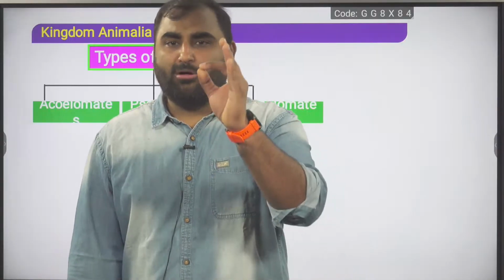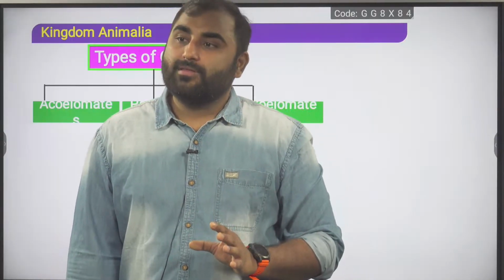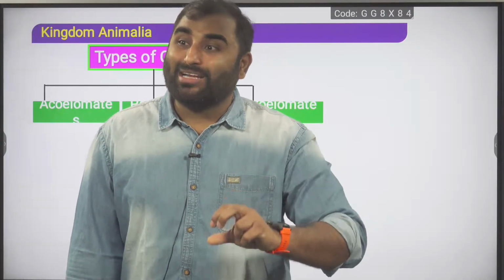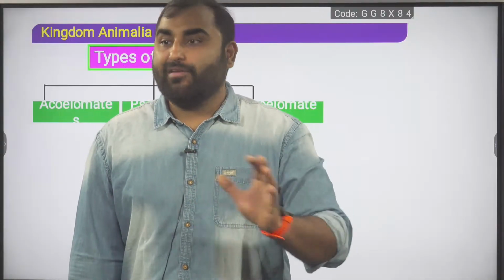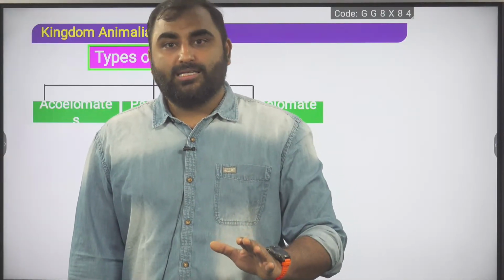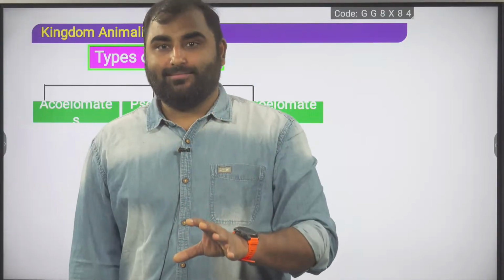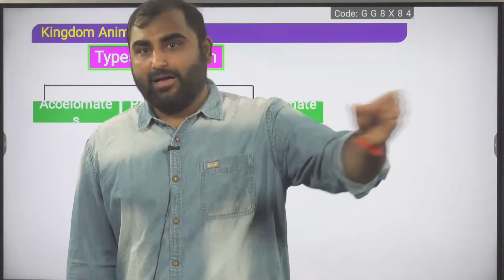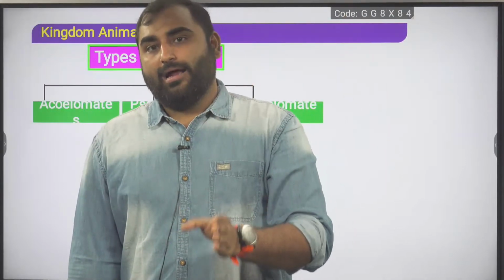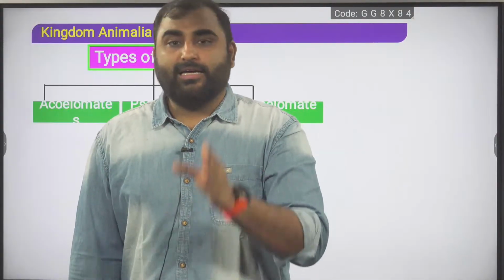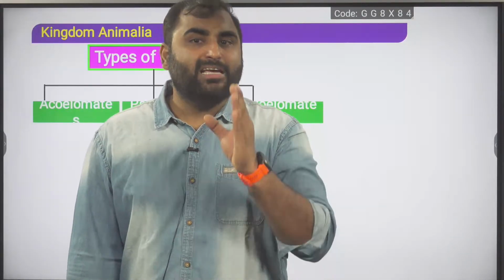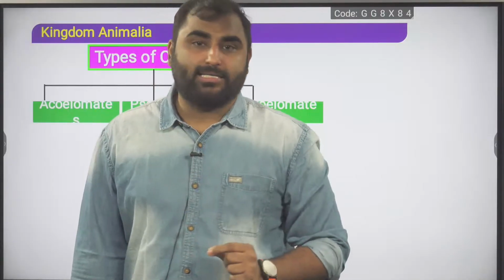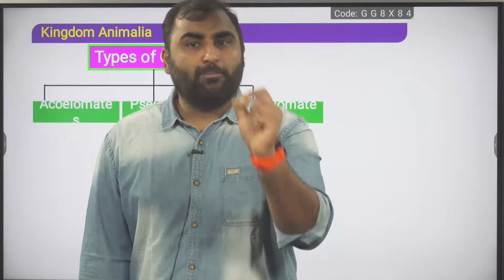Okay? So let's talk phylum wise. Phylum Porifera. We don't discuss germ layers there. So do you think we will discuss any body cavity or coelom with respect to Porifera? No. A cavity is present in sponge, that is spongocoel, but that is not a proper body cavity or a coelom. So we will call Porifera acoelomate. Cnidaria and Ctenophora are diploblastic. They don't have the mesoderm. So since they don't have the mesoderm, we say they are diploblastic acoelomates.